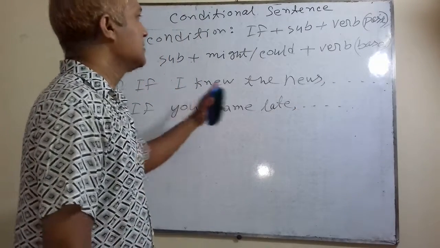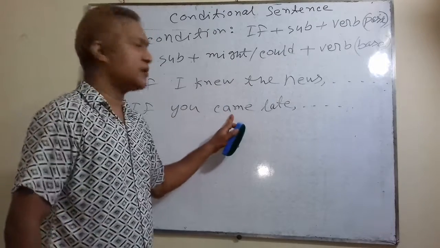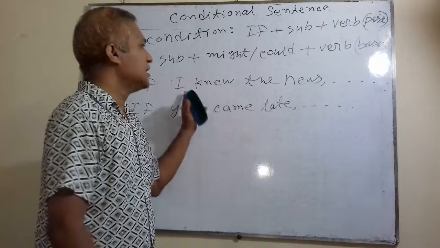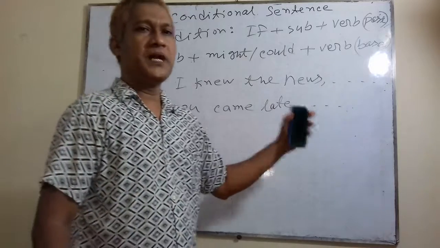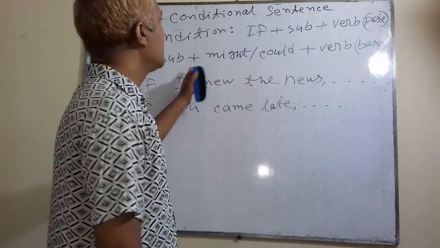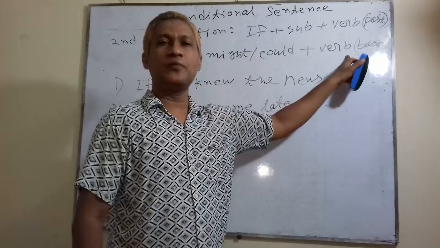Well, knew is the past form of verb. Came here also past form of verb. This if clause is in past form. So main clause will be past conditional. Past conditional means subject plus might or could and then base form of verb.